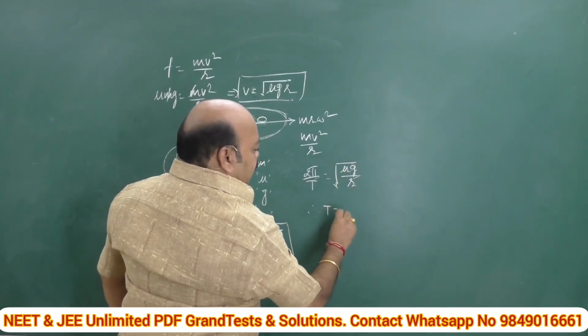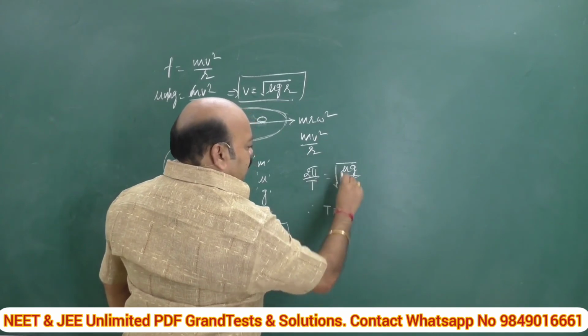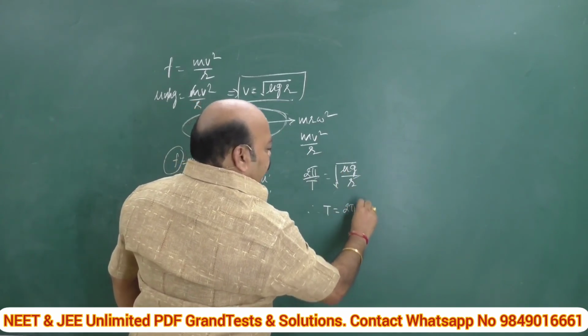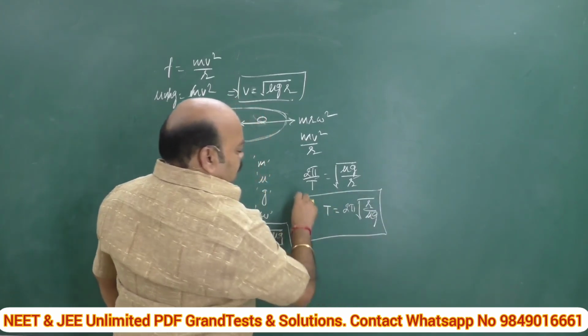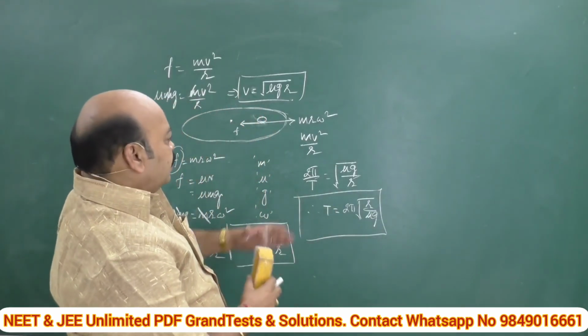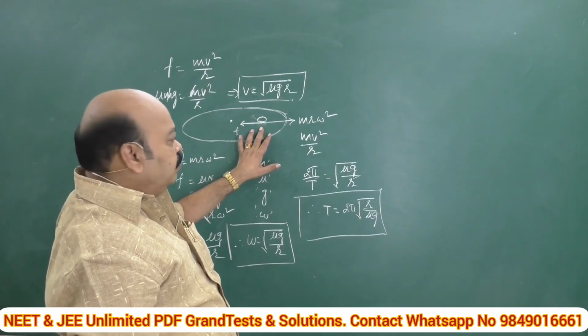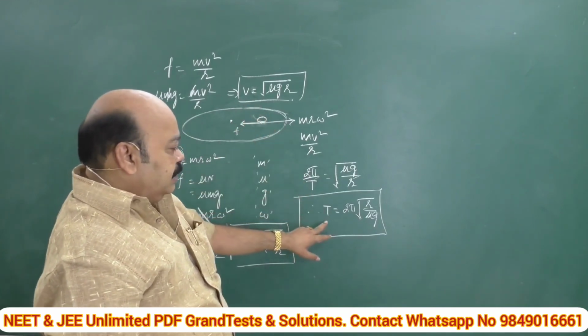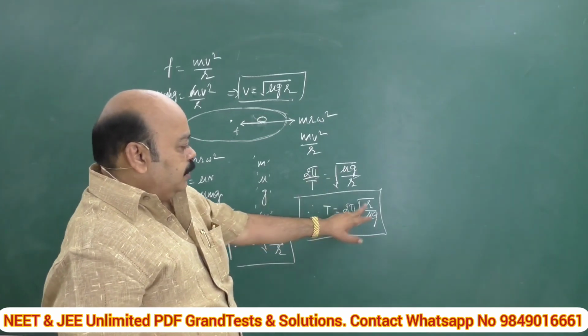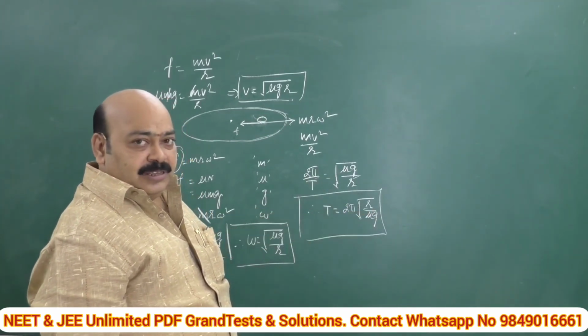Therefore, time period T is equal to, by cross multiplication, 2 pi into square root of r by mu g. That means the condition for the coin not to fly off the gramophone record is that the period of revolution is 2 pi times the square root of r by mu g.